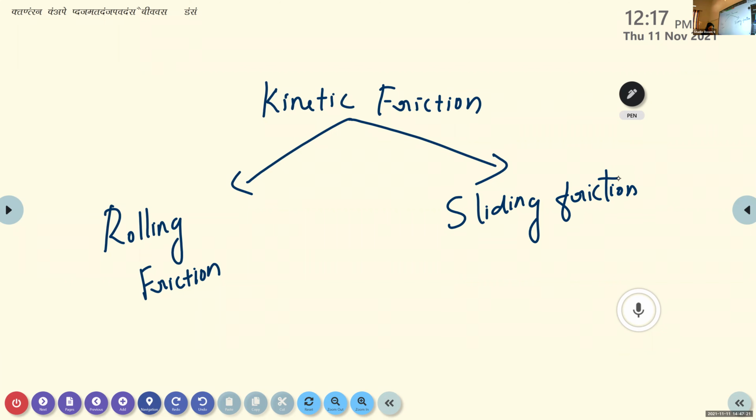Okay. Then what do you think? Can you define rolling friction? What do you mean by rolling friction? We know the definition of kinetic friction: it is the frictional force that arises when one body moves over the surface of another body. Depending upon how they move on the surface of another body, we classify kinetic friction into two, rolling friction and sliding friction. Then what do you mean by rolling friction?